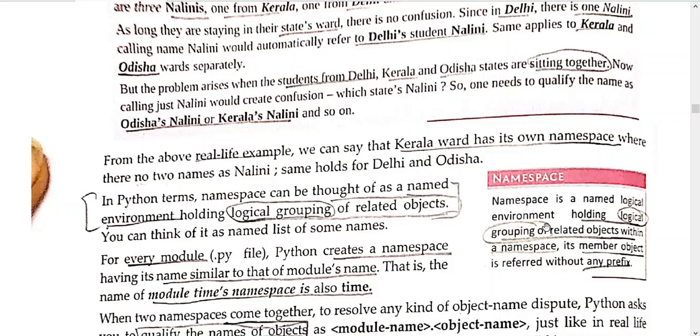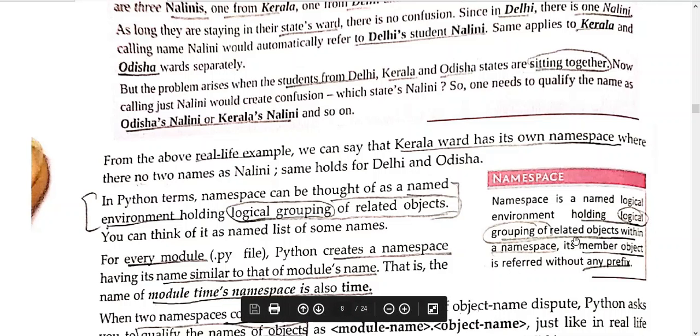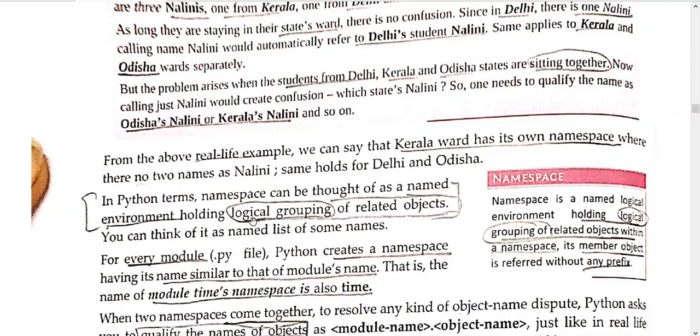It is an environment holding the logical grouping of related objects, and within the namespace its member object is referred to without any prefix. So what you need to understand is, in order to bind those variables with their particular environment, we need to use that particular name for them.